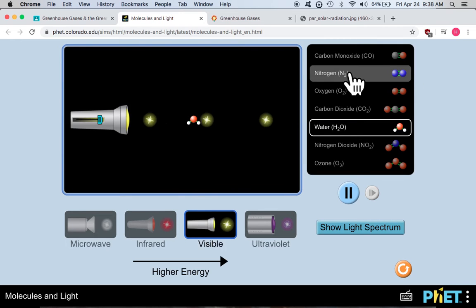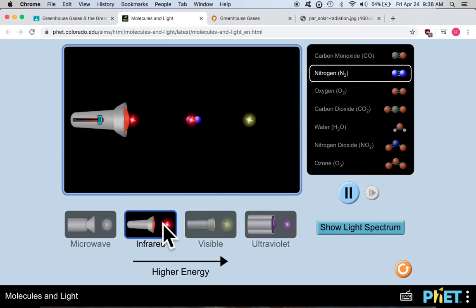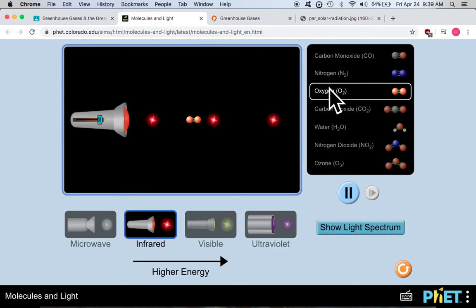Well, let me go back to nitrogen here, and let's check out the infrared. Okay, there's a significant amount of energy here in the infrared coming off the sun, getting into the Earth's atmosphere. There's a huge absorption band right there too. Something's going on. Let's take a look. Oxygen. Oxygen doesn't get excited, just kind of sits there.